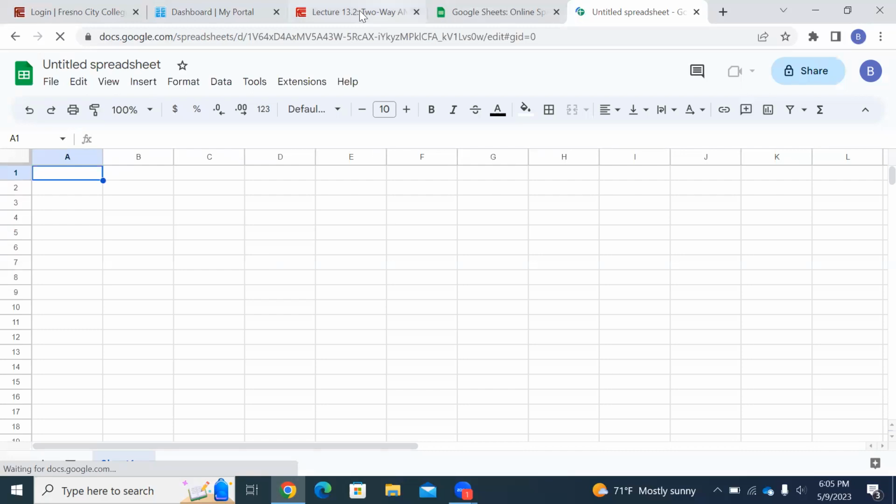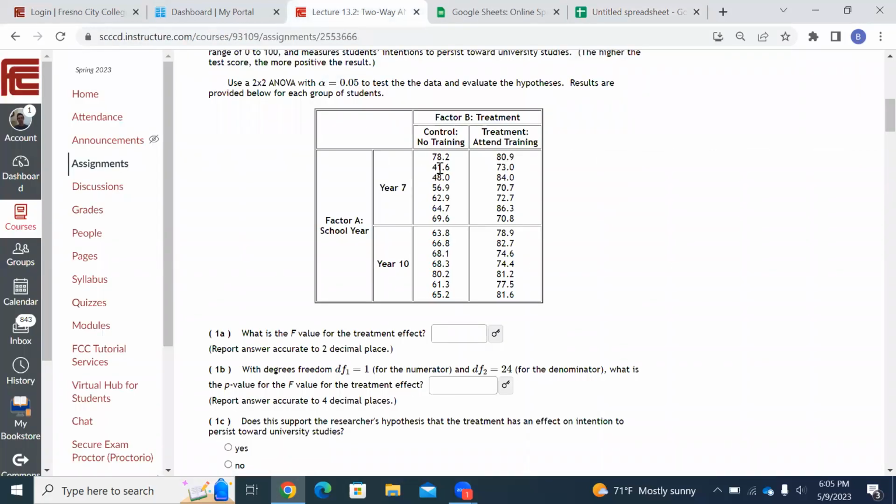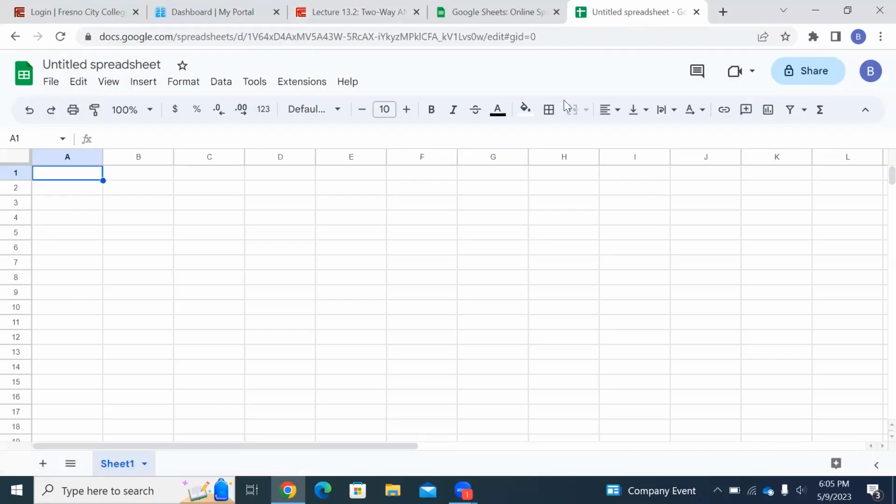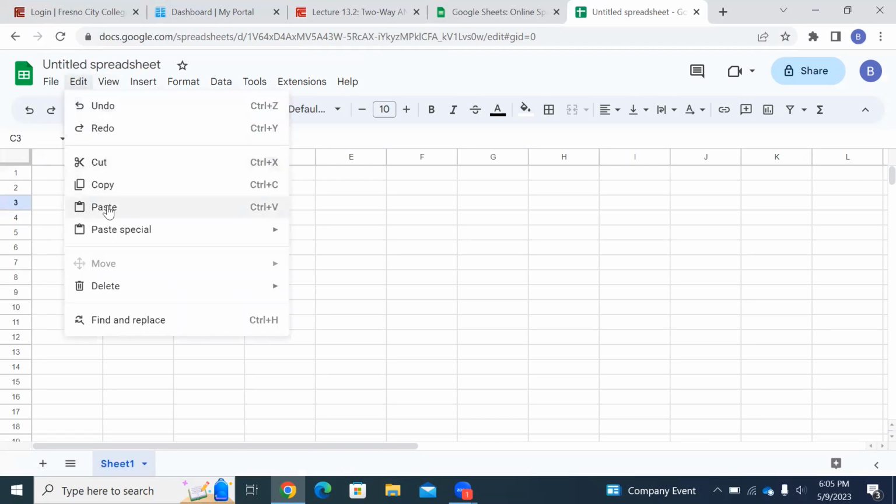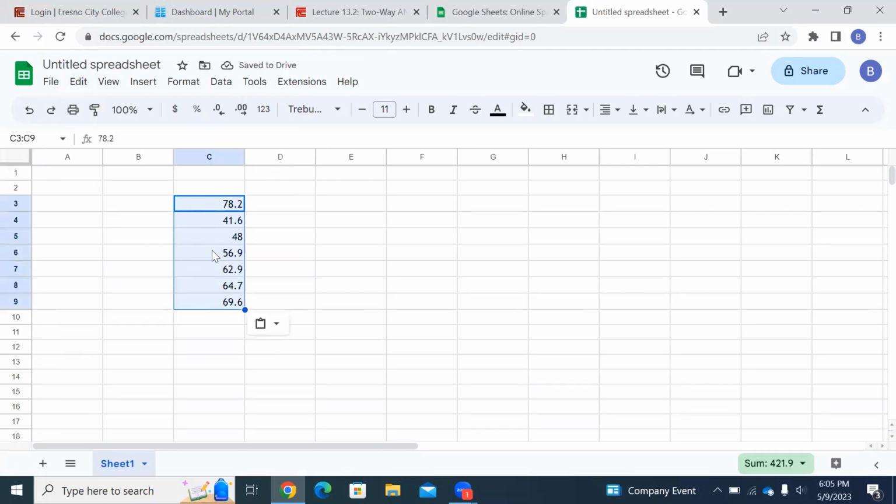Now, what I'm going to do is go back to the question, and I'm going to highlight the data. I'm going to hold down the control button, and then hit C for copy. Control C. That copies that data. So I highlighted all that data. How many numbers? 7 numbers. Notice there's 7 numbers in each of these cells. So they come over here. Now I'm going to put it in C3. See how I just went into C3? I'm going to come up here and go edit, paste. And it pastes those 7 numbers starting in C3.